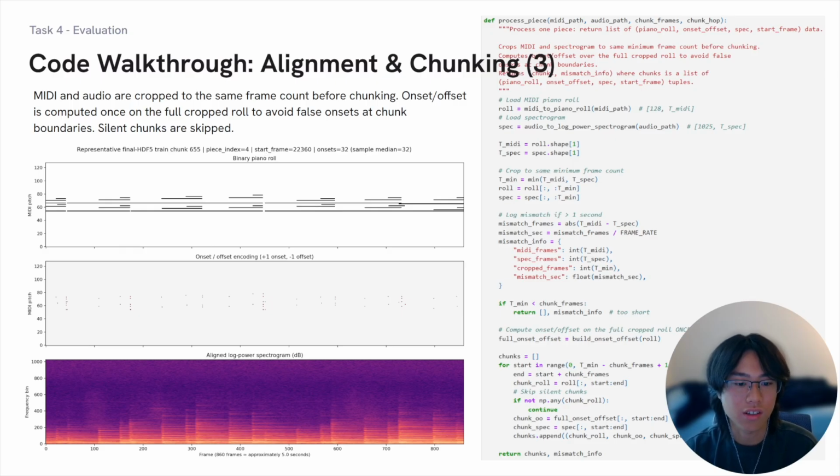As for alignment and chunking, before chunking, MIDI and audio are cropped to the same frame count. The onset-to-offset matrix is calculated once over the complete cropped piano roll and then sliced. That detail prevents a sustained note crossing a chunk boundary from being incorrectly treated as a new attack. Silent chunks are skipped, and aligned chunks are stored incrementally in HDF5 file format for efficient loading.